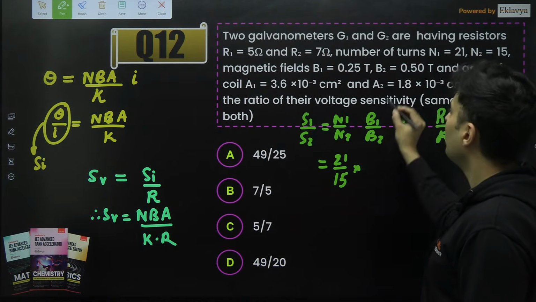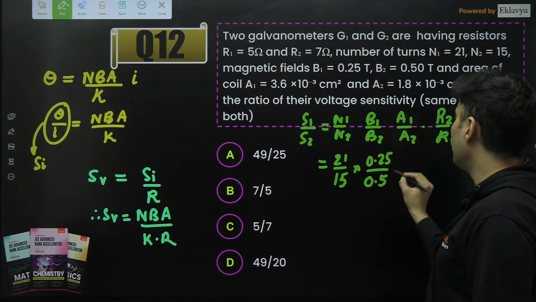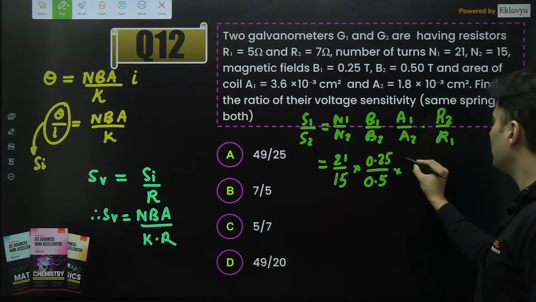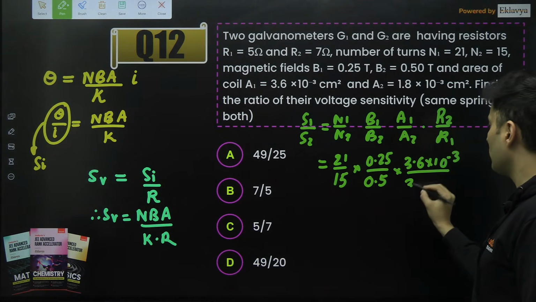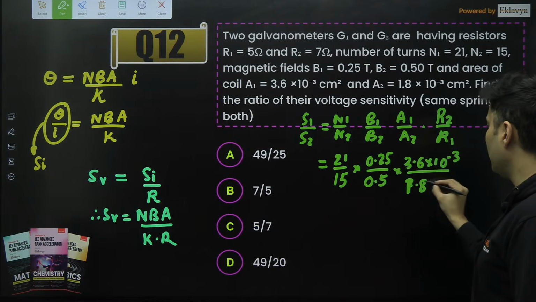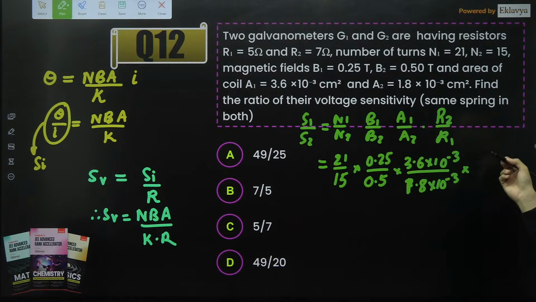B1, B2, 0.25 and 0.5. Area 1, area 2, 3.6 10 to the power minus 3 and 1.8 10 to the power minus 3. R2 and R1, where is R2? Yeah, 7. And this is 5.